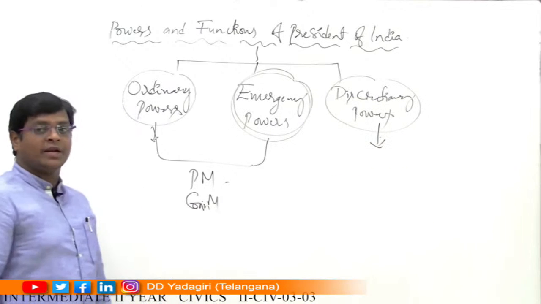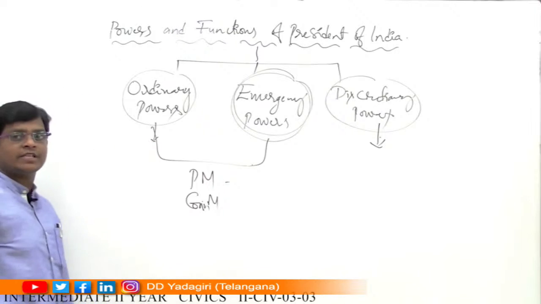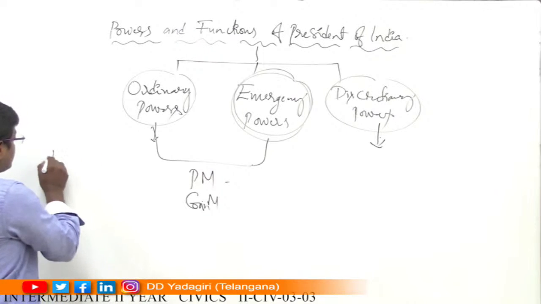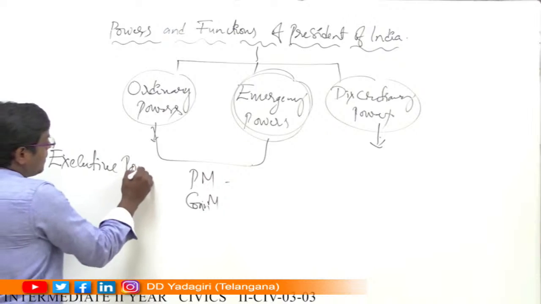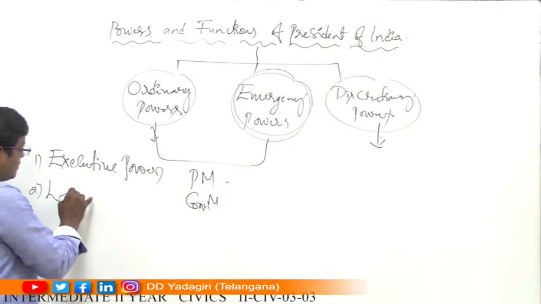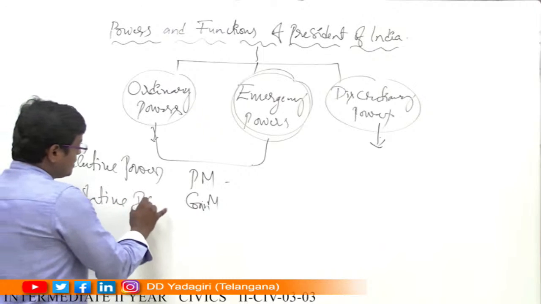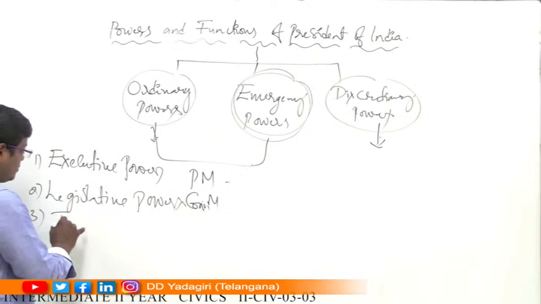Here we are going to mention the ordinary powers first. What are the ordinary powers enjoyed by the President of India here? First one, executive powers. Second one, legislative powers. Third one, judicial powers.